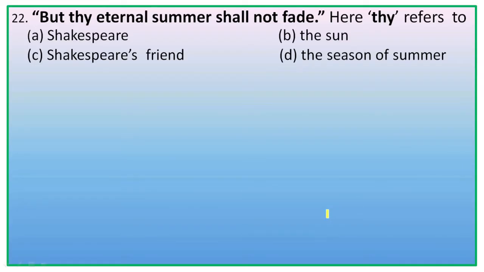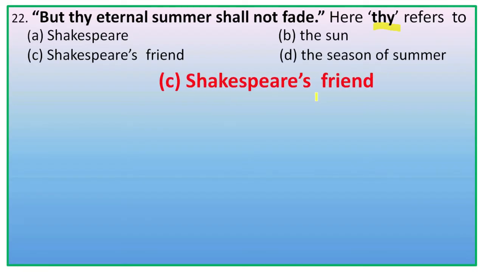Next, 22. But thy eternal summer shall not fade. Here, thy refers to. The options are Shakespeare, the sun, Shakespeare's friend, the season of summer. Obviously, it is the eternal summer of his friend W.H. or H.W. So, the right option is C, Shakespeare's friend.